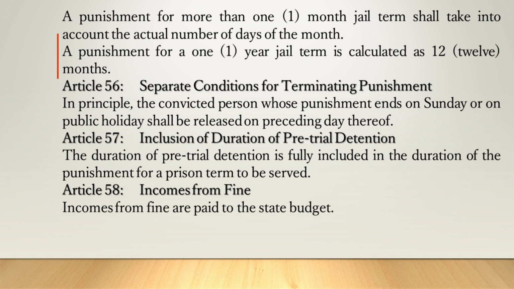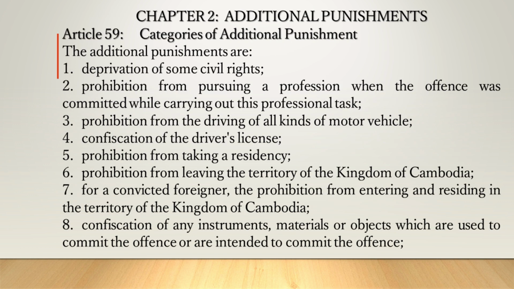Article 57. Inclusion of duration of pretrial detention. The duration of pretrial detention is fully included in the duration of the punishment for a prison term to be served. Article 58. Incomes from fine. Incomes from fine are paid to the state budget. Chapter 2. Additional punishments.